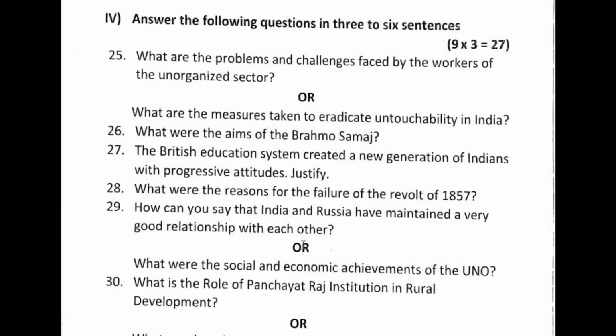And in that option, what were the social and economic achievements of UNO? Here, in the social and economic achievements of UNO, you have to write separately, paragraph wise, as they had given in your textbook. Economic and financial together they had given, and social separately. And actually UNO declared that it should strive to uplift the socio-economic status of the people of the world.